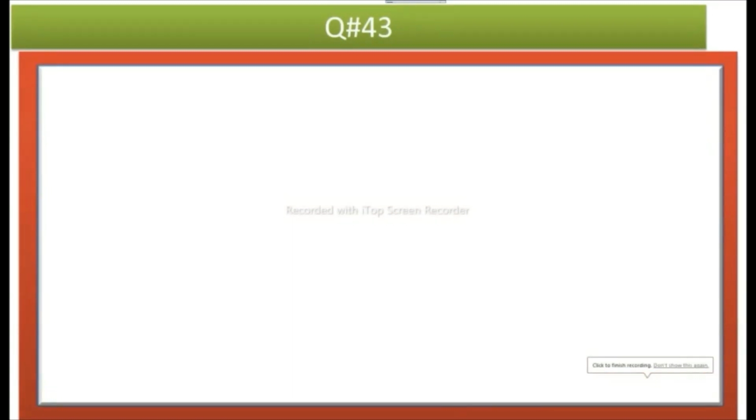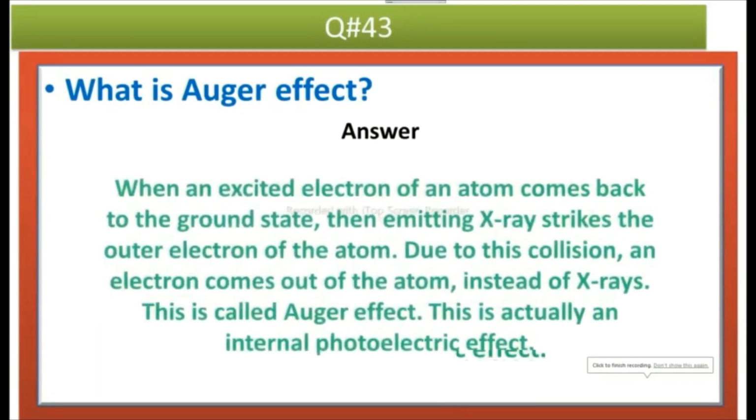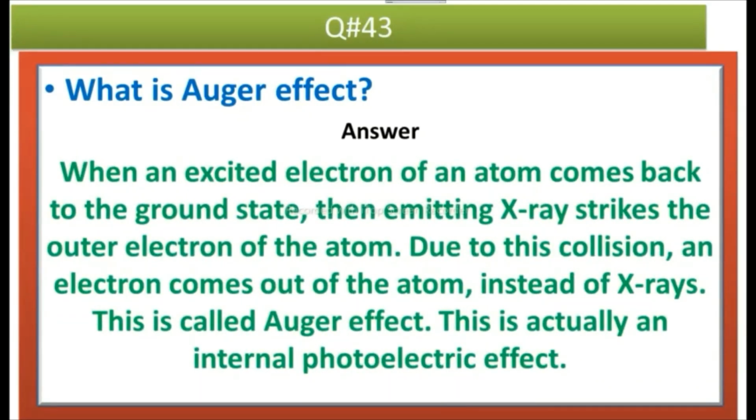The next question is, what is Auger effect? Answer is, when an excited electron of an atom comes back to the ground state, then emitting X-ray strikes the outer electron of the atom. Due to this collision, an electron comes out of the atom instead of X-rays. This is called Auger effect. This is actually an internal photoelectric effect.